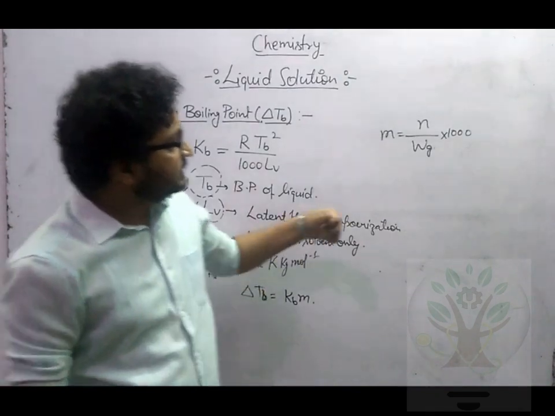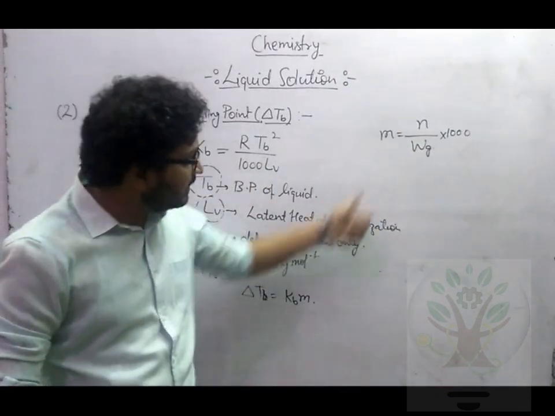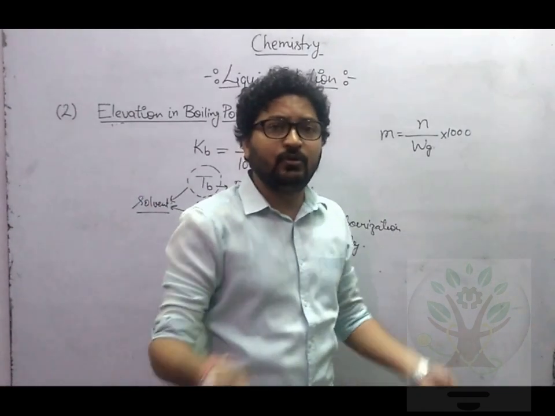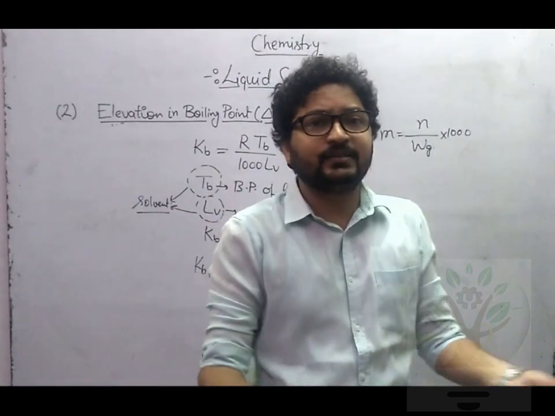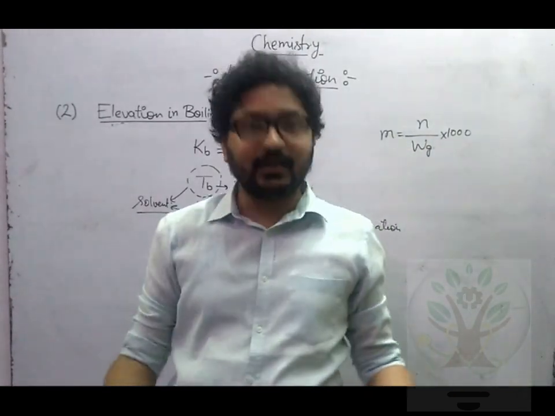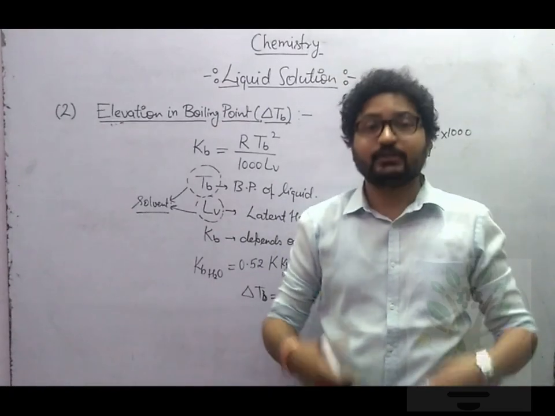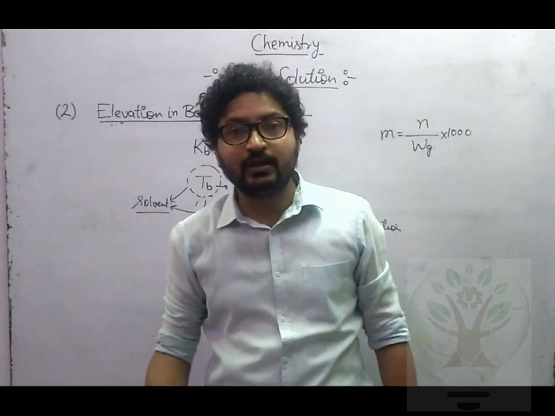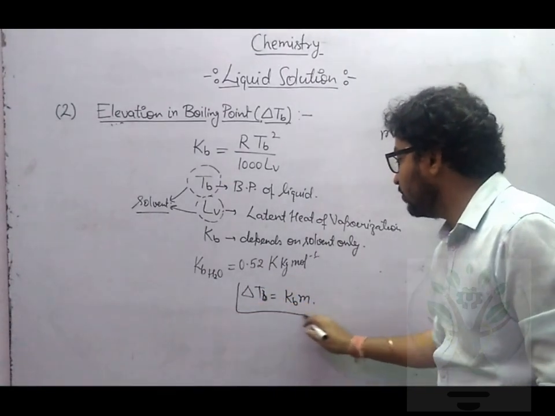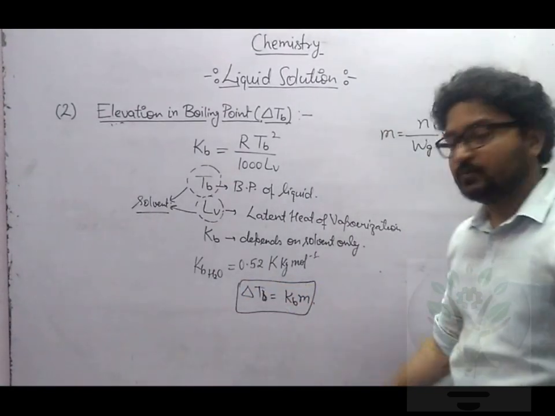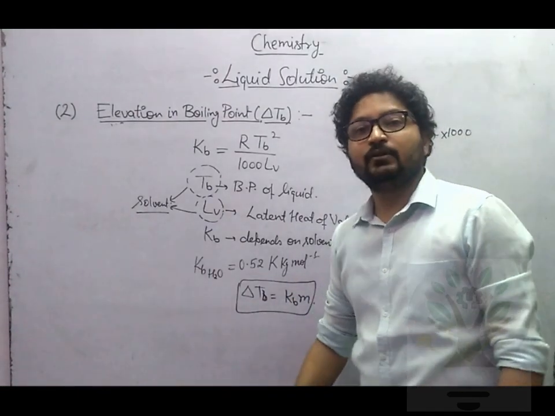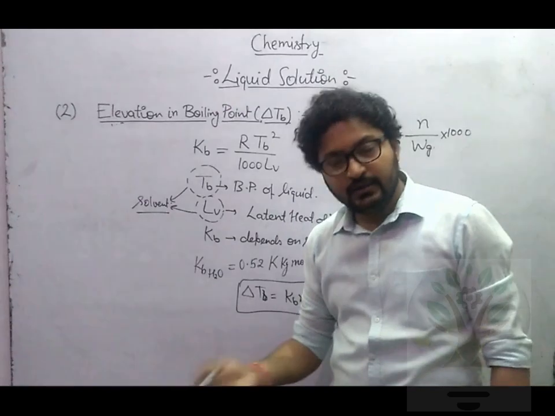Now you better tell me, is this formula 100% correct? What if our solute goes into the solution and gets dissociated? Meaning if I put in one particle, it may go inside and break into 2 particles, or 3, or maybe 4. So what will I do then? There is a small mistake in this. This will be called the normal colligative property. You have not considered here whether your solute is getting associated or dissociated.